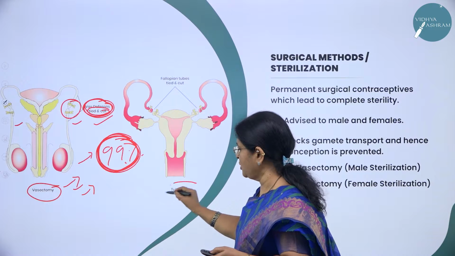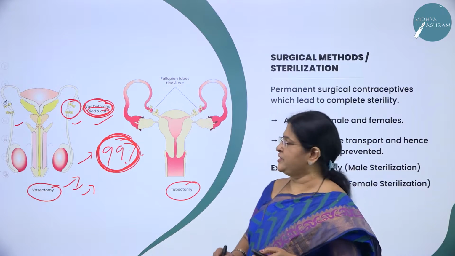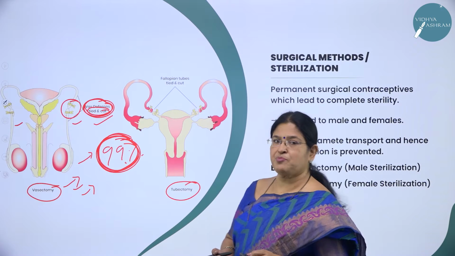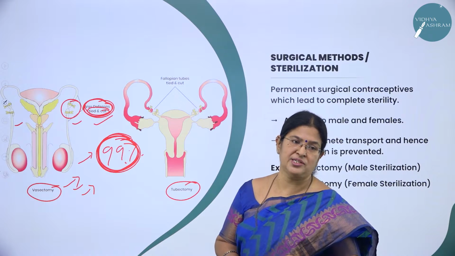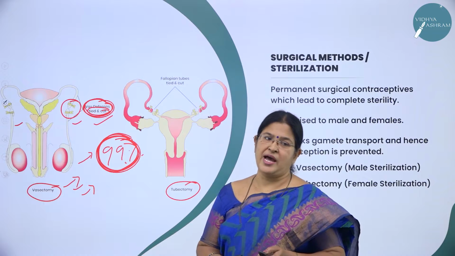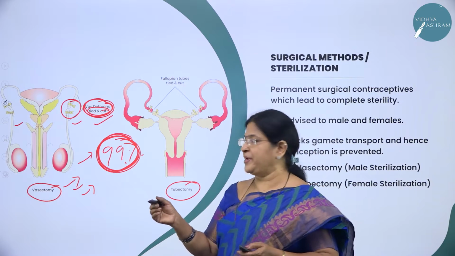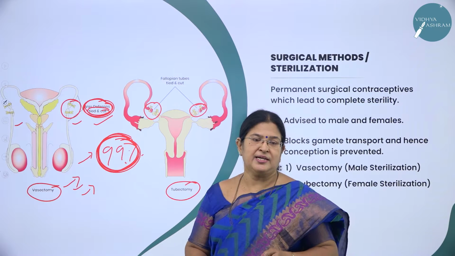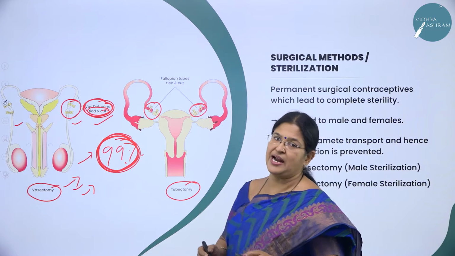Moving on to the next called tubectomy. What is tubectomy? It is performed through general anesthesia in the females, where a small incision is made in the body wall, and where both the pair, here you can see the fallopian tube on each side is cut, removed and sealed.